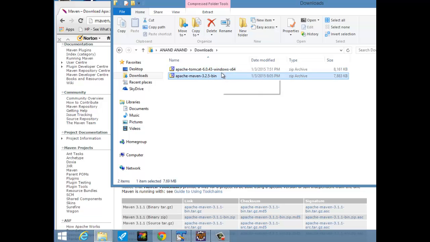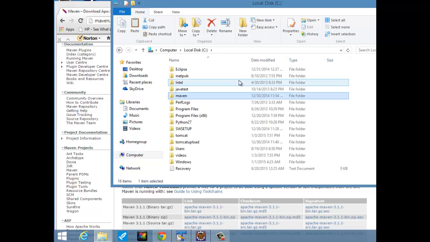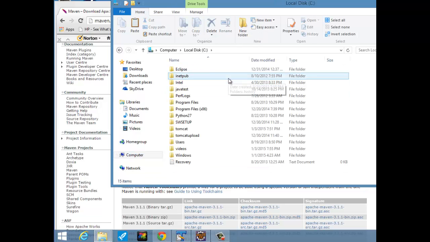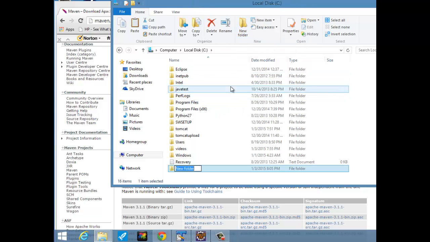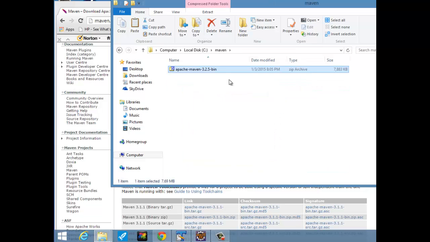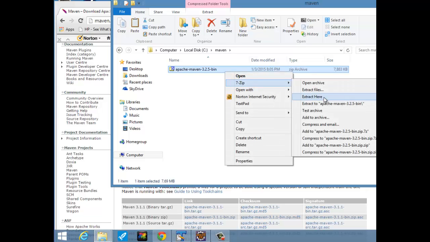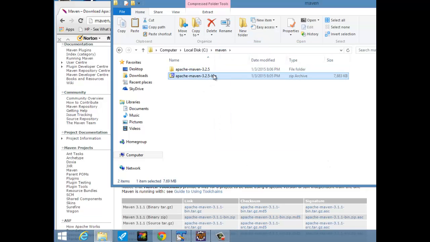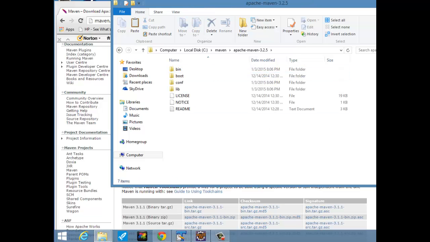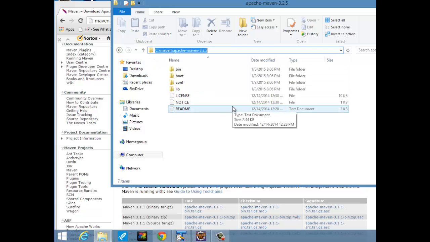So this is the downloaded file. I copy this. Actually, I have Maven installed in my machine. I'll delete it. So let's create a folder called Maven. Drop the zip file. Then you need to unzip it. So once you have that, double click it, copy the location. So right now we have Maven downloaded in your machine.